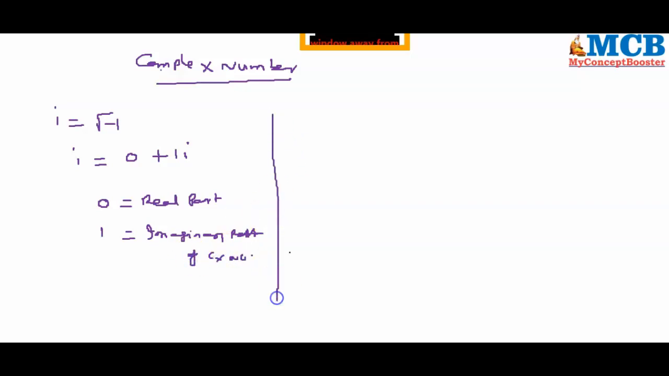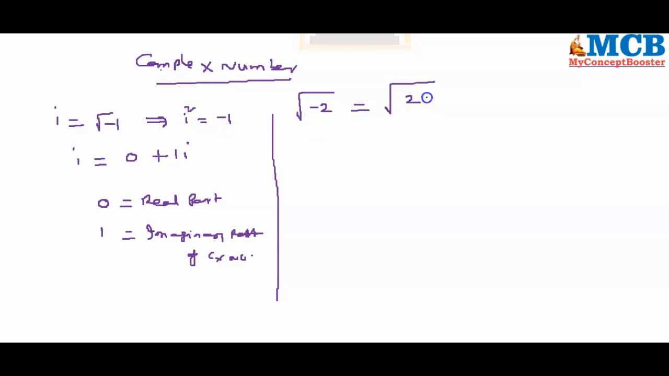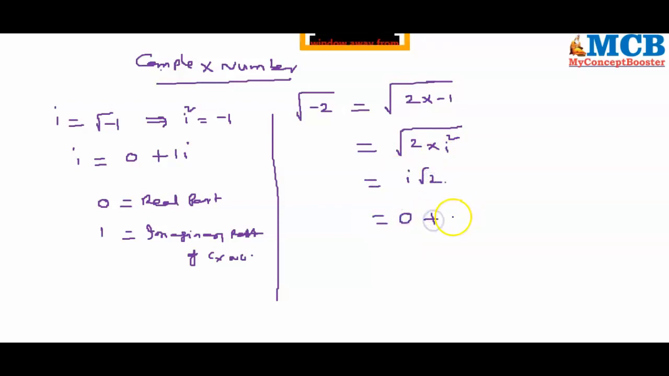Well, suppose I want to get the value of root over minus 2. This I can write as root over, when i is equal to root minus 1, the value of i square is equal to minus 1. So minus 2 can be written as 2 into minus 1, which can be rewritten as 2 times i square. We can write it as i root 2. In complex form, we can write it as 0 plus i root 2, where the real part is equal to 0, imaginary part is equal to root 2.